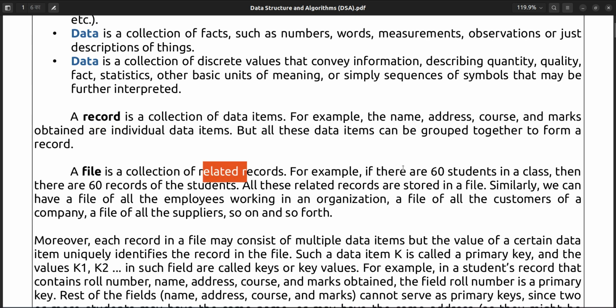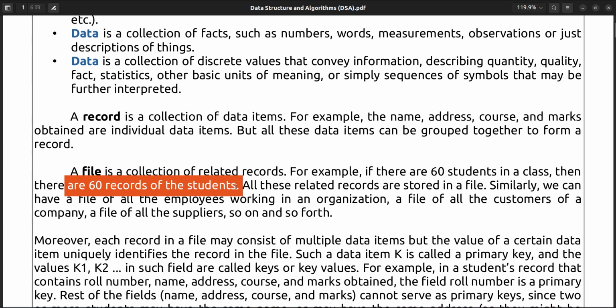For example, if there are 60 students in a class, then there are 60 records of students. Definitely we have to maintain 60 records, so you can maintain them in a file. All these related records are stored in a file.